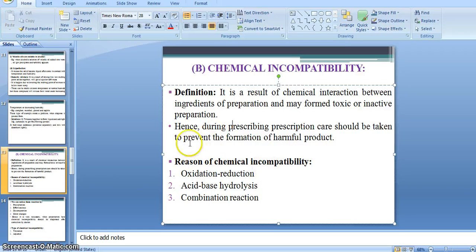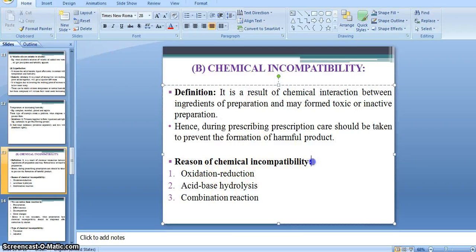That's why it is the responsibility of the doctor as well as the pharmacist to take care in order to prevent the formation of harmful products. Hence it becomes necessary to find out the chemical incompatibility and solve it.